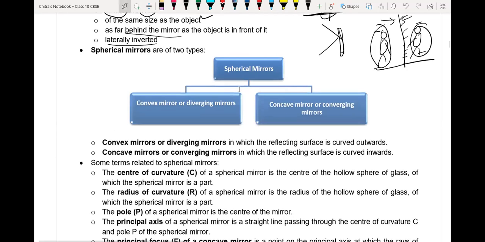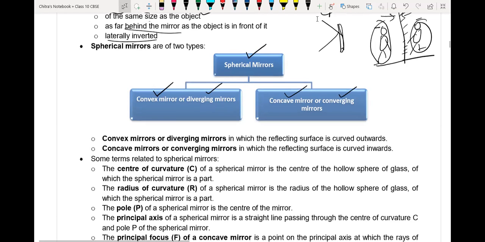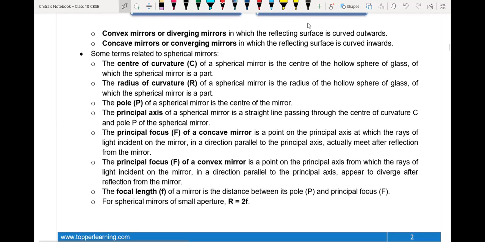Next, now we'll discuss the spherical mirror. Spherical mirrors are divided into two parts. One is convex, also called a diverging mirror, and the other is concave, also called a converging mirror. Suppose here we have a spherical mirror. This is the convex side and this is the concave side. If the convex side is acting as the reflective surface, it is called a convex mirror. And if the concave side is the reflective surface, it is called a concave mirror. Okay, these two points done.